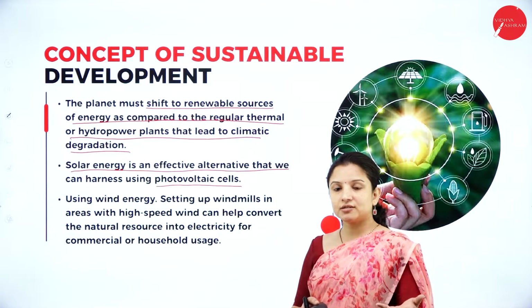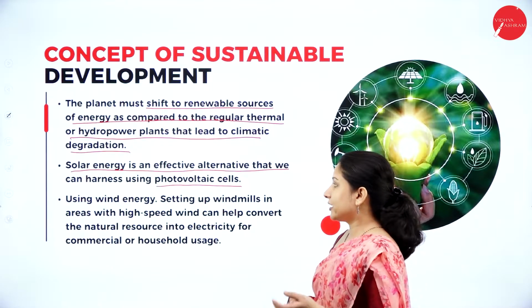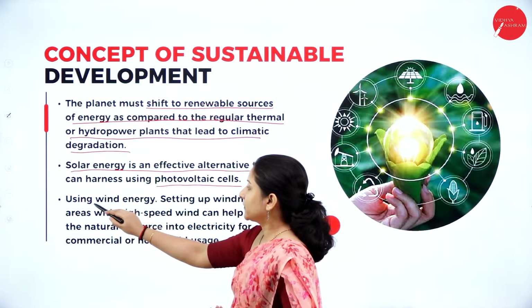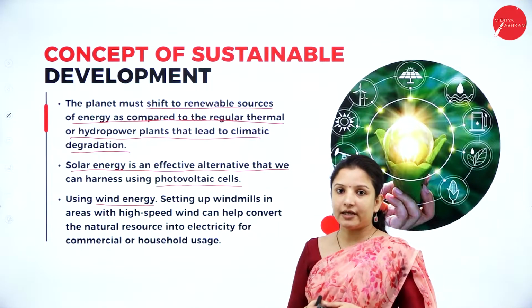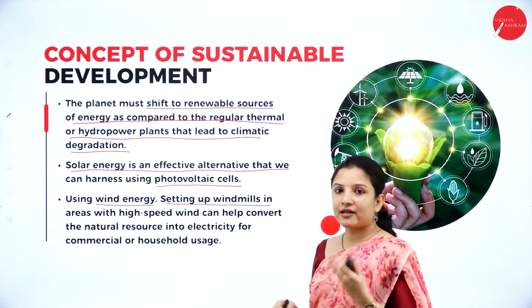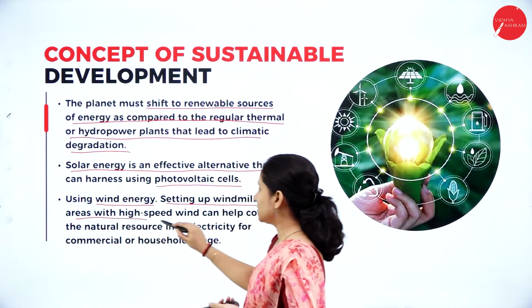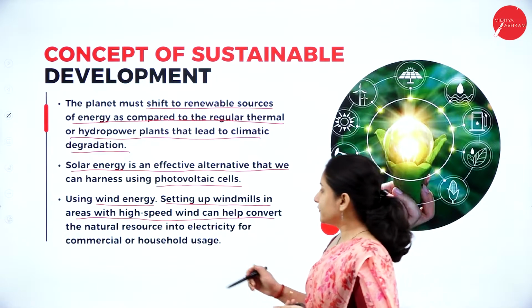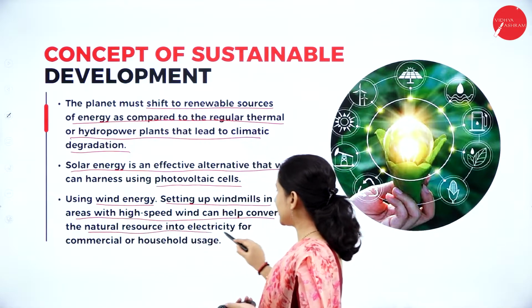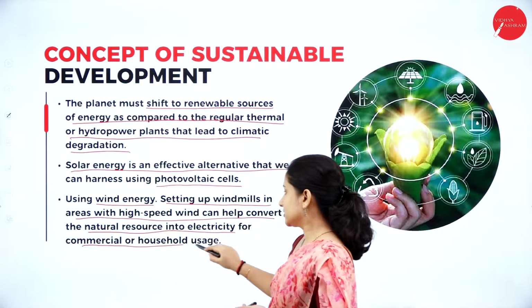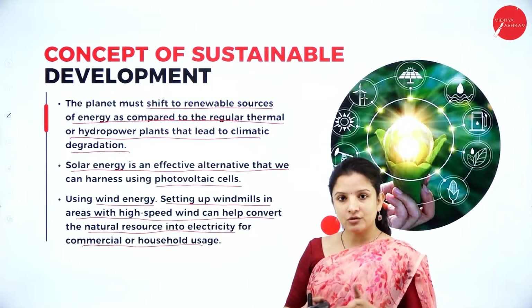Therefore, instead of electricity, solar energy can be used. And using wind energy is also one of the best alternatives. Setting up windmills in areas where there is high speed wind circulating most of the time can convert natural resources into electricity for commercial as well as household usage. So we have wind energy also available.